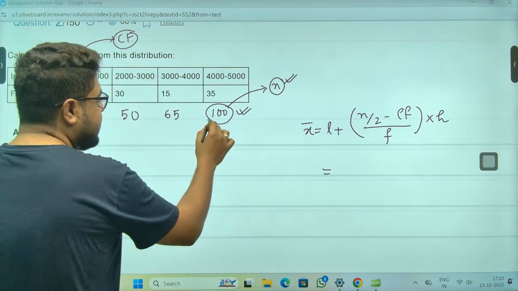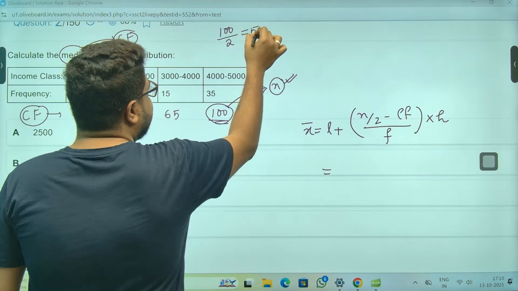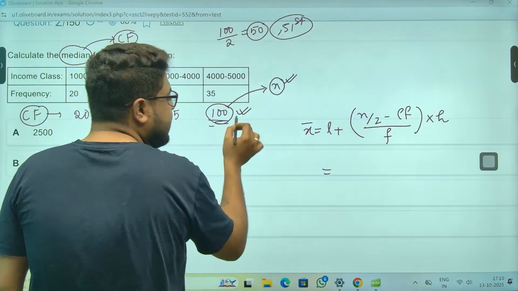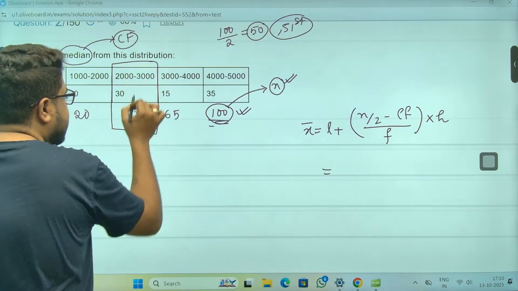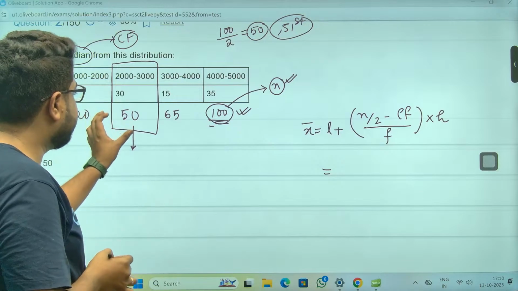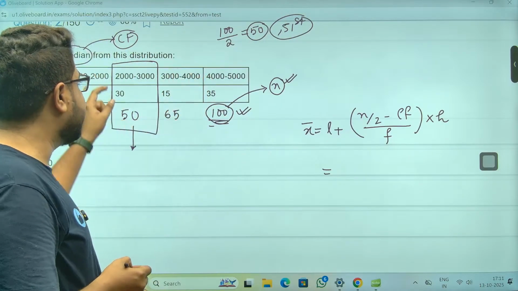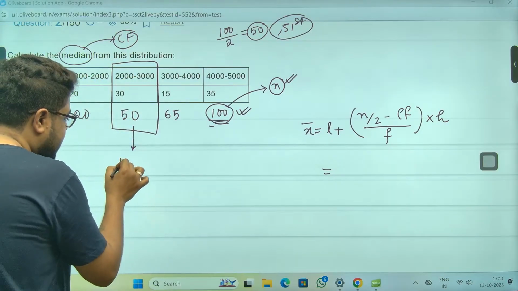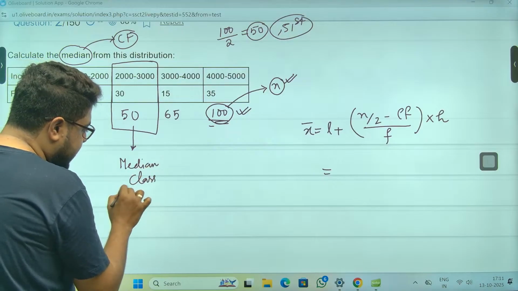The total is 100, so the median will be at 100 by 2, that is the 50th and 51st values, because n is even. The 50th and 51st fall in this particular class, because from 50 onwards till 65, everything comes under this class. So this is my median class.